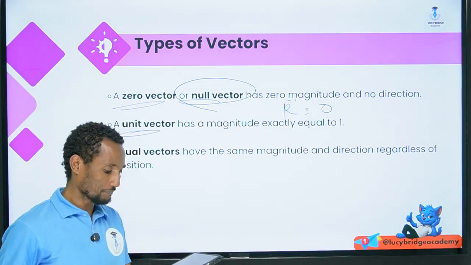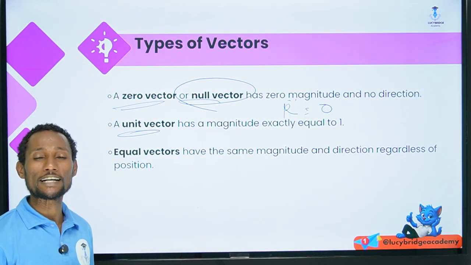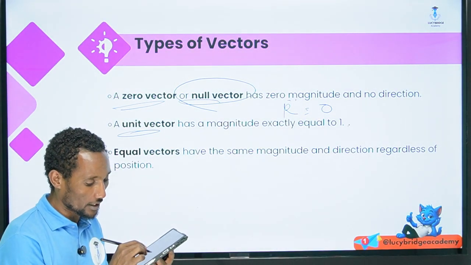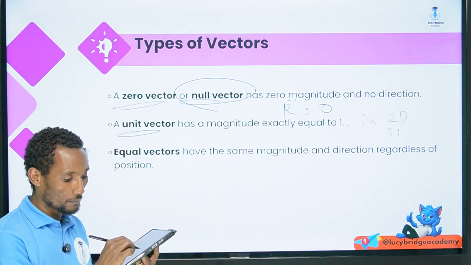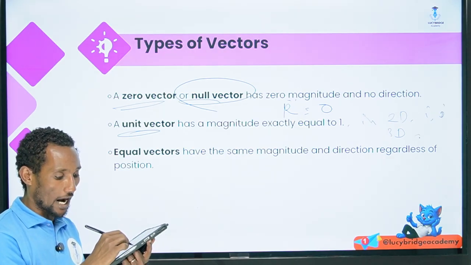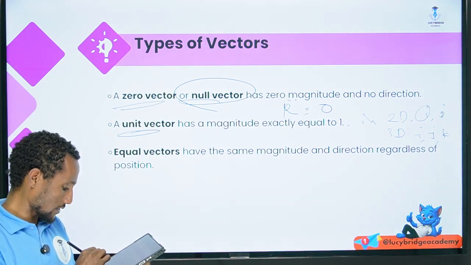The next one is the unit vector, which has a magnitude of 1 in any direction, like the vector in 2 dimension or 3 dimension. Like i, j, or in 3 dimension i, j, k, those are the unit vectors.